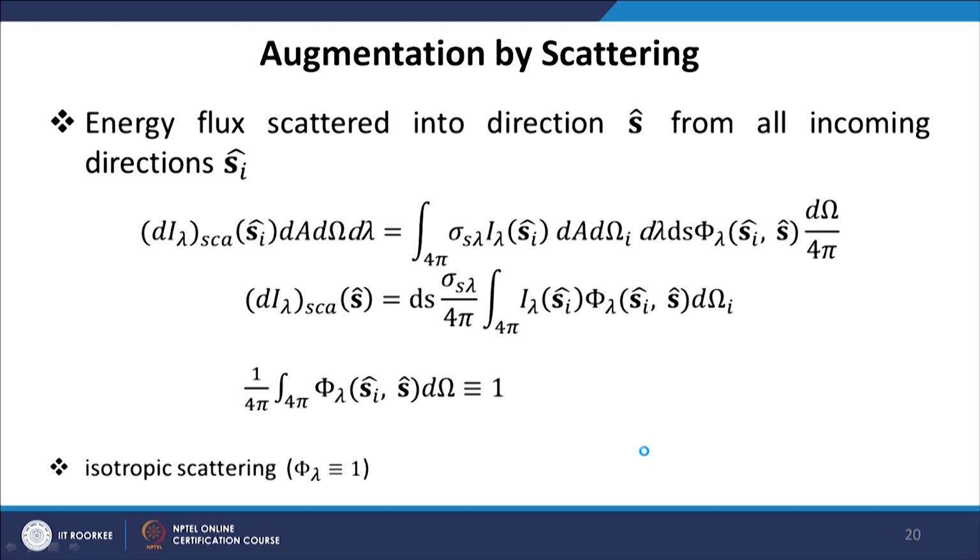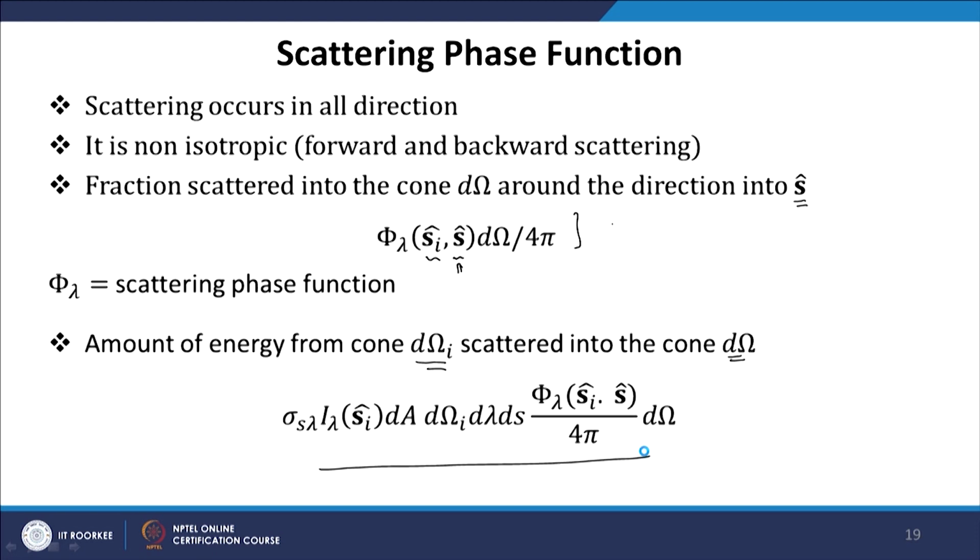Now, we want to include all the directions. How much radiation coming from this direction is going into this direction, how much radiation coming from that direction is going into this direction, and so on. So, we integrate this expression over the entire solid angle. Please note the solid angle in this case, because we are dealing with space, not a surface where the solid angle would be limited to 2 pi.